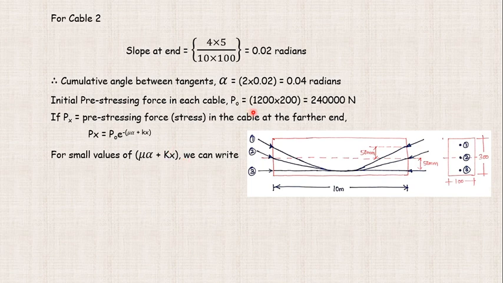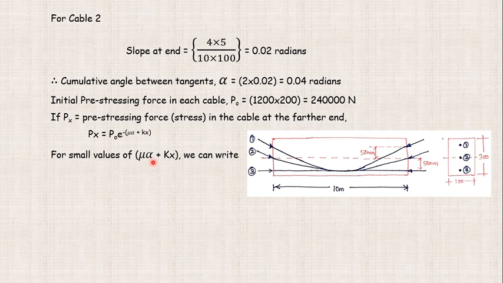So if we consider the particular height of the eccentricity, that is the depth of the eccentricity which we consider for cable 1 also, from here to here it is only 10 centimeters, and from here to here it is a total of around 500 centimeters. So if we divide 10 centimeters by 500 centimeters, we are able to understand how small the value of alpha is.